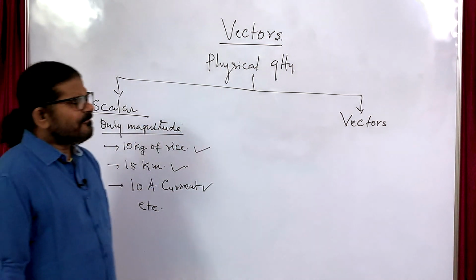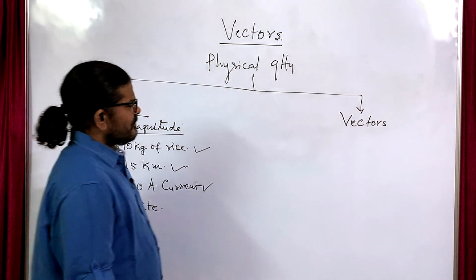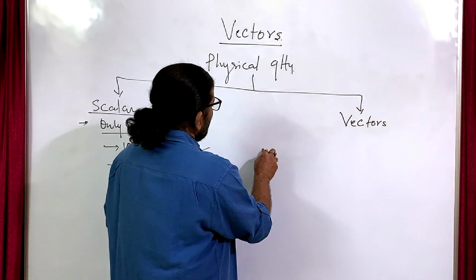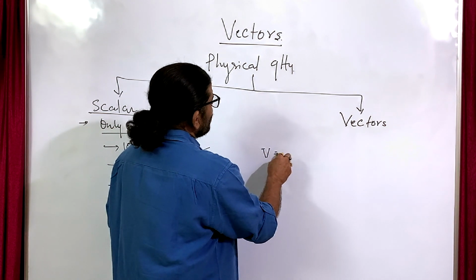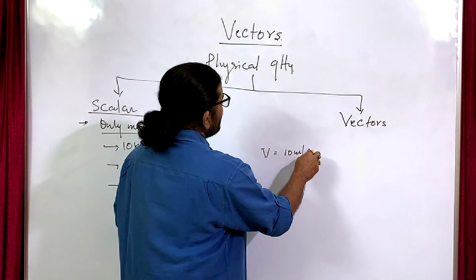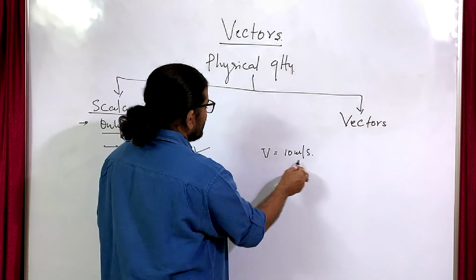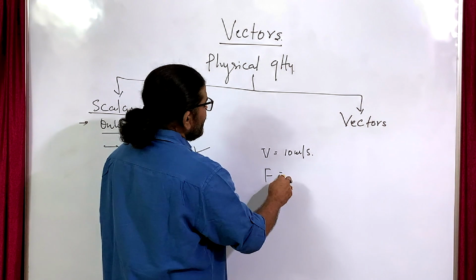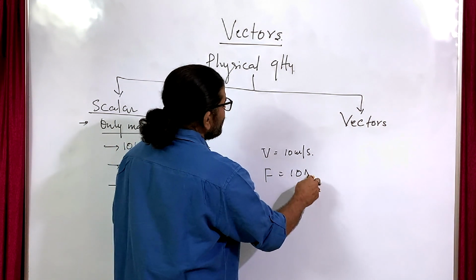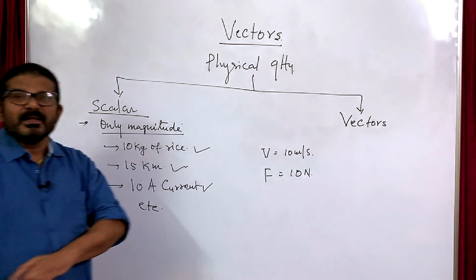Now see, if I say velocity is equal to 10 meter per second, and force is 10 Newton, it has no meaning.